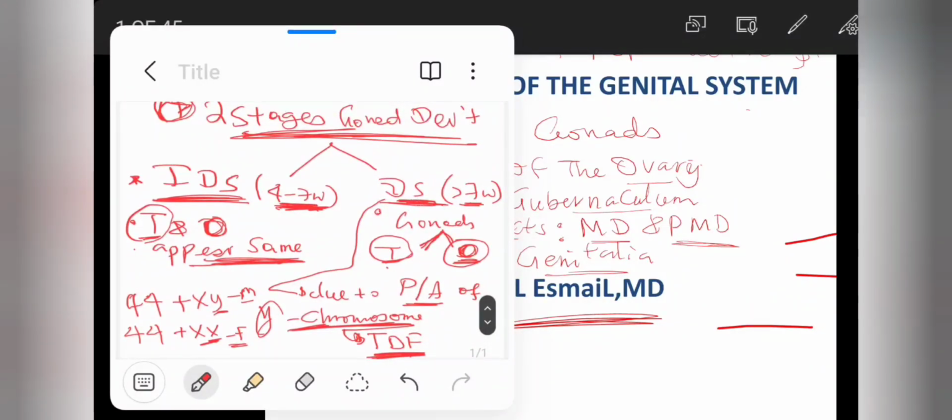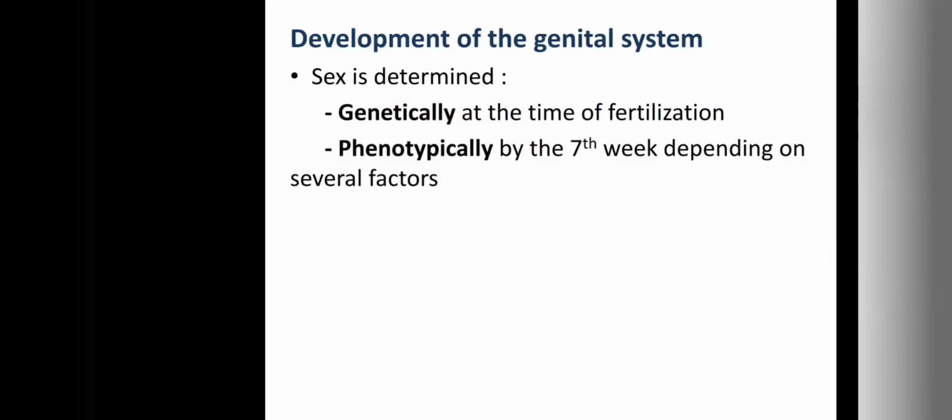The second stage is the differentiated stage, which is after the 7th week. The gonads develop into testes and ovaries as differentiated parts due to the presence or absence of the Y chromosome. Why is this very important? Because it has the testis determining factor. If it is XX, with the 44 non-sex determining chromosomes, there is no testis determining factor. But if there is a Y, there is the testis determining factor, so the neonate will be male, and if it is XX, it will be female. That's all about the first part.